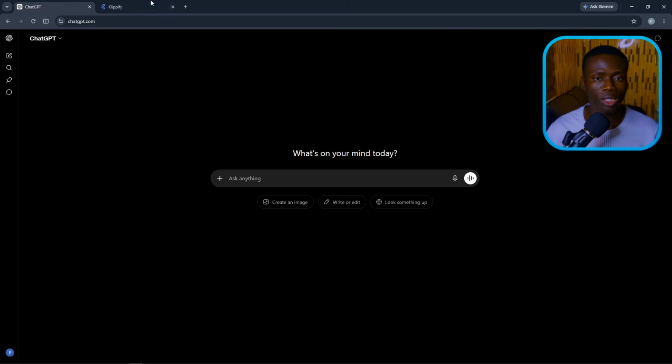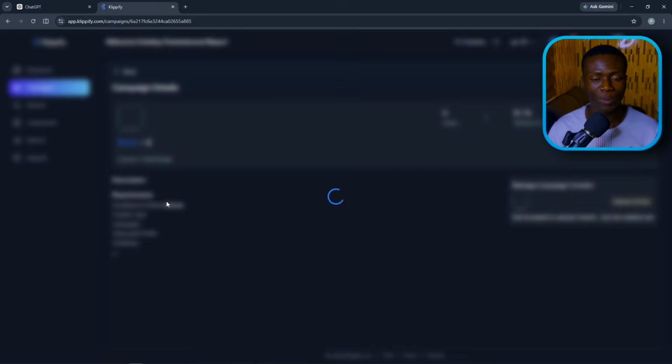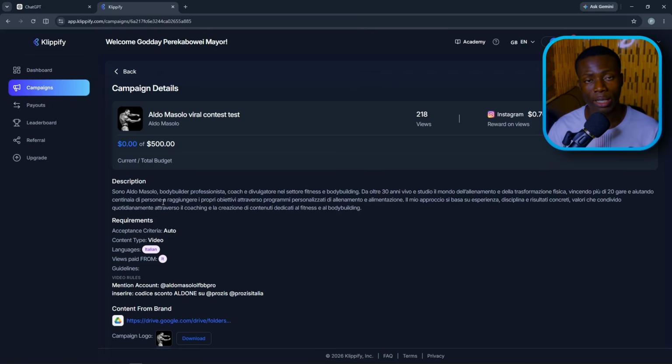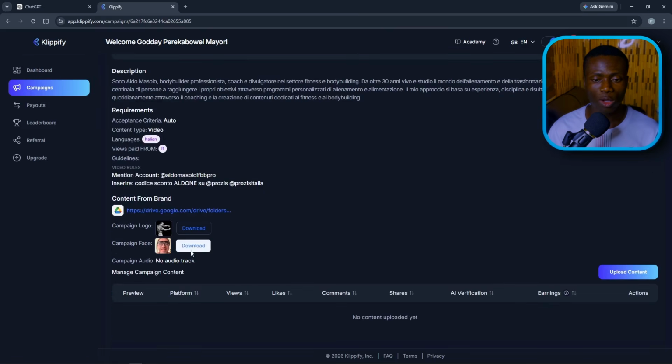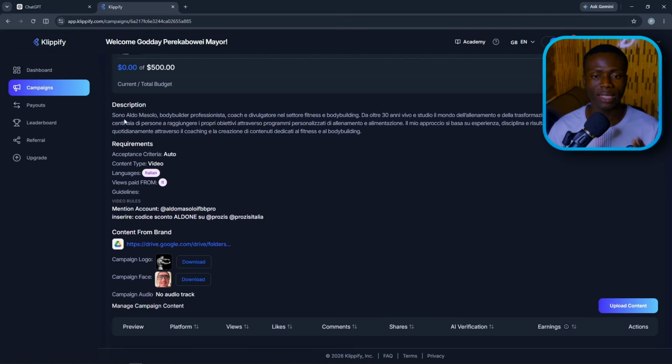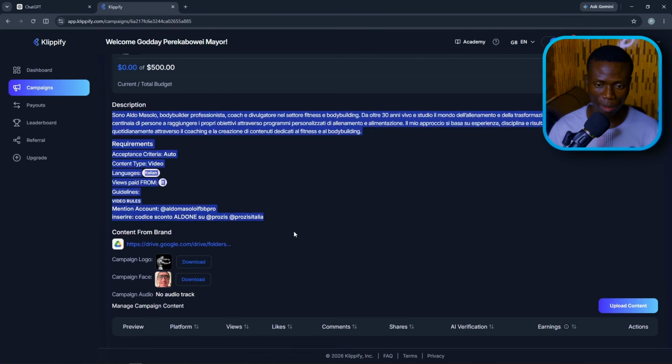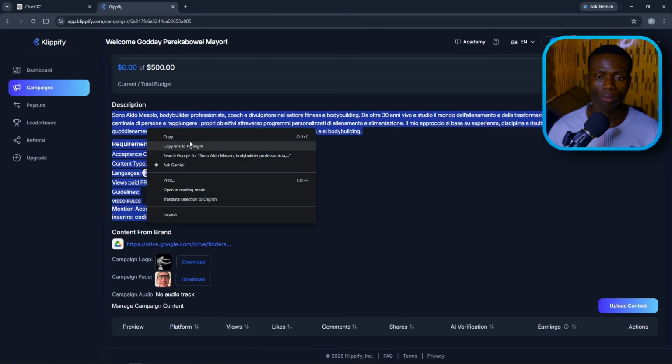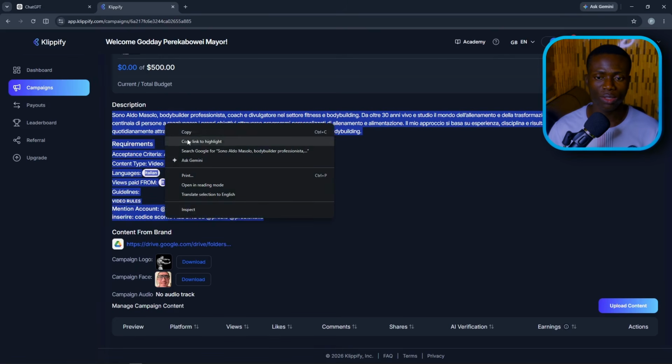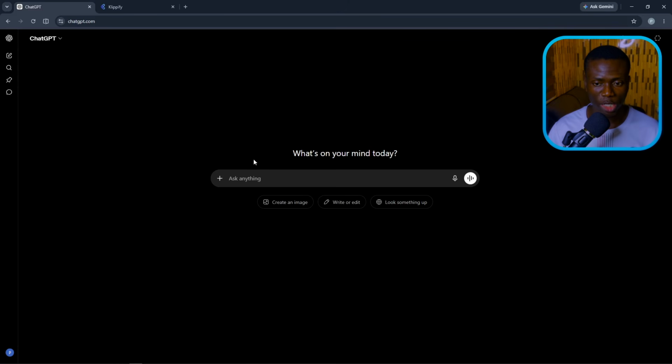So the first thing you need to do is simply come over to your Clipify dashboard and open up the tag that you've applied for and are already in. Now once you're in here, you'll notice that it comes with a Google Drive file and every single thing. And then the next thing is simply the description and every other thing here. So all you need to do is copy every single thing here, and then head over to ChatGPT.